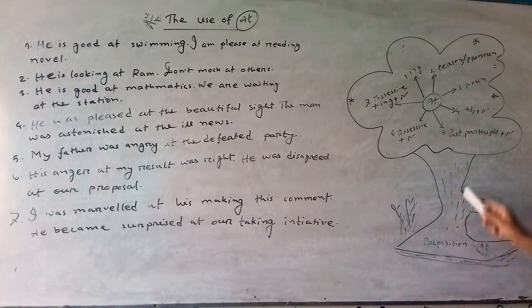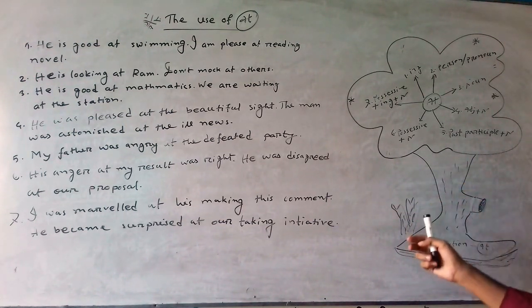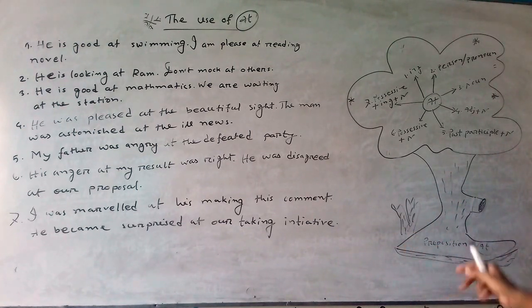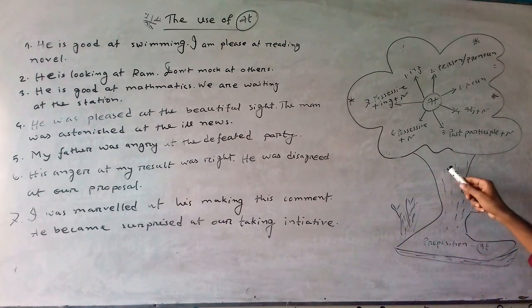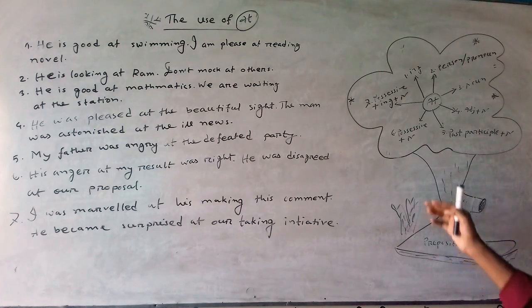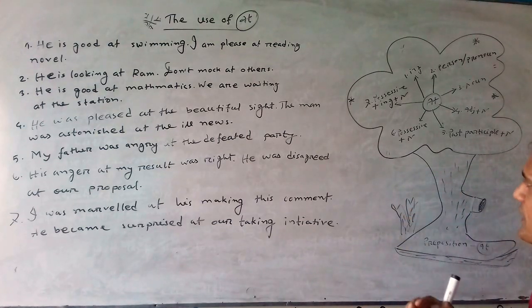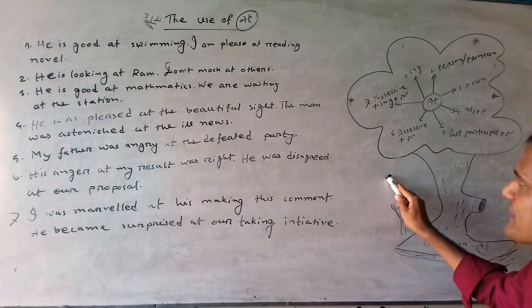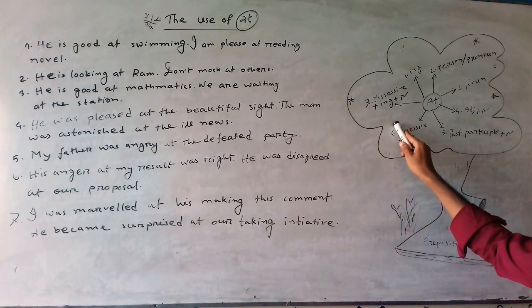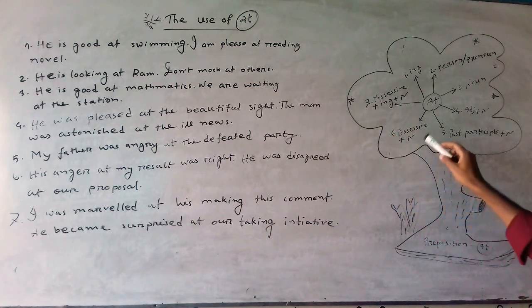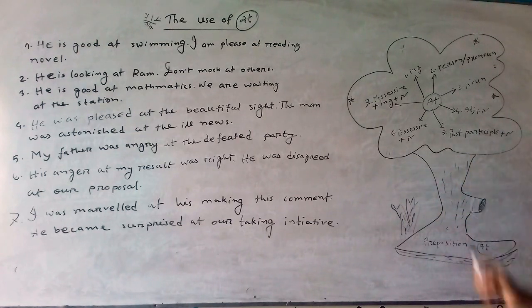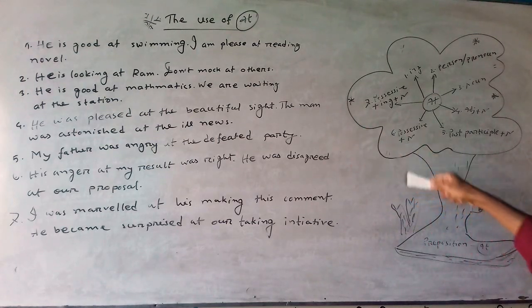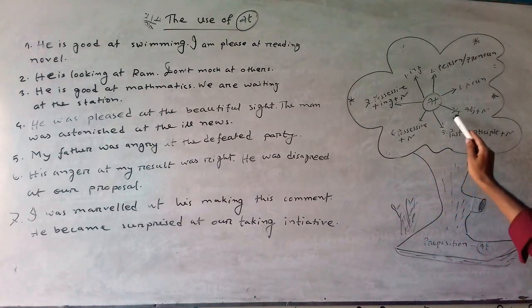You can observe this tree. It is not a fruit tree, but we can see it just like a tree. It is a tree which indicates the use of preposition at. That means if you observe this tree, there are 7 rules of at. So rule number 1.